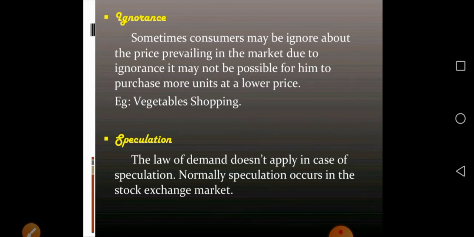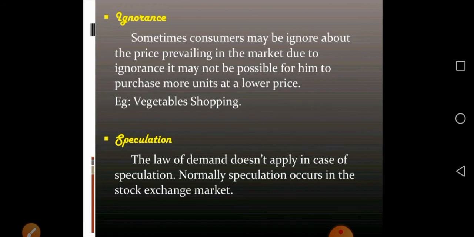For example, the best example for this situation is gold. Whether the gold price is increasing or decreasing, the customer has very little knowledge about the changes in the price of gold. So in these situations, by purchasing more and more goods at present, in future the price of gold decreases. So ignorance of price change is also one of the exceptions to the law of demand.